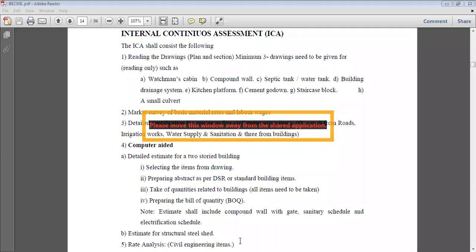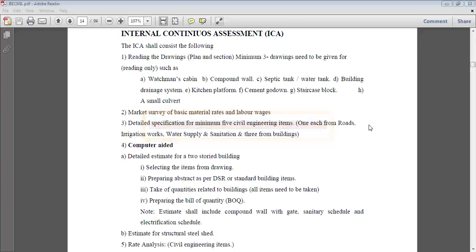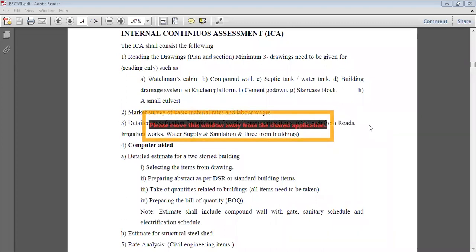So 20 marks for your practical exam, that is you have to solve the problems, and 30 marks for your oral examination. That is the total weightage, that is of 50 marks. So again I'm going to repeat the part for you.